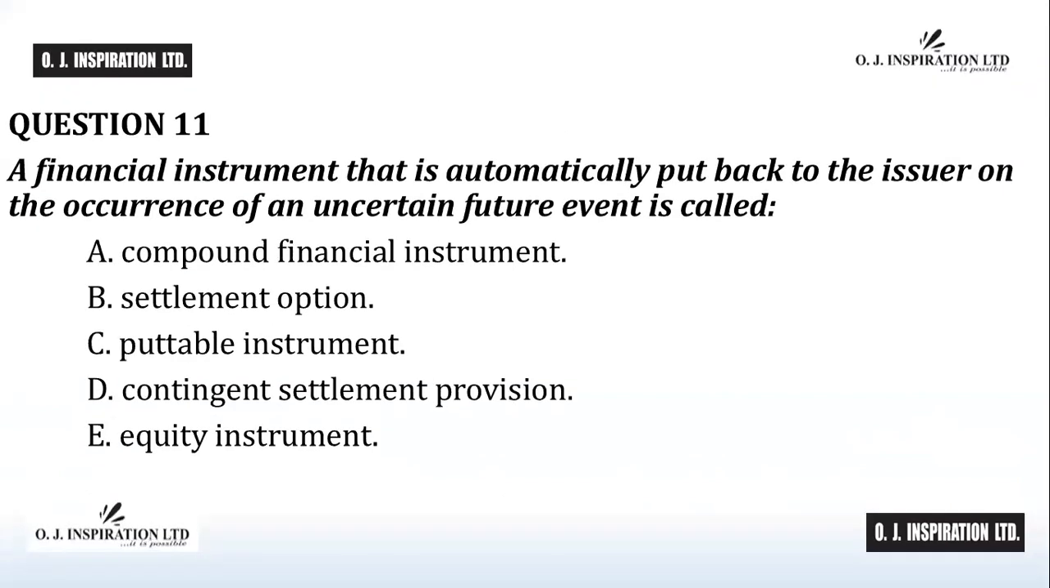Question number 11. A financial instrument that is automatically put back to the issuer on the occurrence of an uncertain future event is called: A, compound financial instrument; B, settlement option; C, putable instrument; D, contingent settlement provision; E, equity instrument.